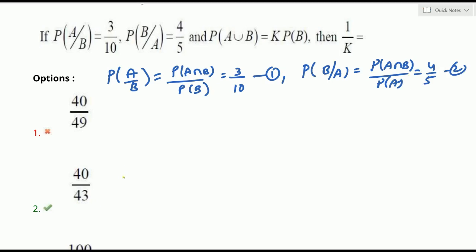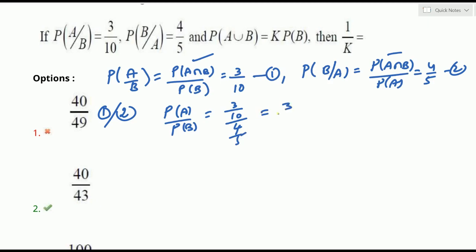To use P of A and B, we need P of A, P of B and P of A intersection B. For that, what we do is take equation 1 by 2. If we do equation 1 by 2, P of A intersection B and P of A intersection B cancel. That gives P of A by P of B. P of A by P of B is equation 1 by 2, 3 by 10 by 4 by 5. 3 by 10 by 4 by 5 is 3 by 10 into 5 by 4. Okay, 5 cancels 2 times. Therefore this is 3 by 8. P of A by P of B is 3 by 8.